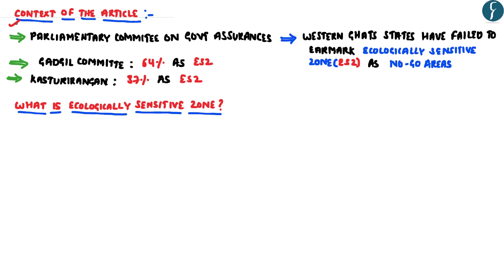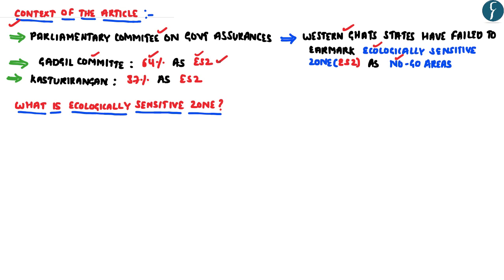Now, this article has appeared in the newspaper because the Parliamentary Committee on Government Assurances has stated that the Western Ghats states have failed to earmark the ecologically sensitive zone of the Western Ghats as no-go areas. It is to be remembered here that the Western Ghats Ecology Expert Panel led by Madhav Gadgil had recommended that 64% of the Western Ghats area has to be declared as ecologically sensitive zone.